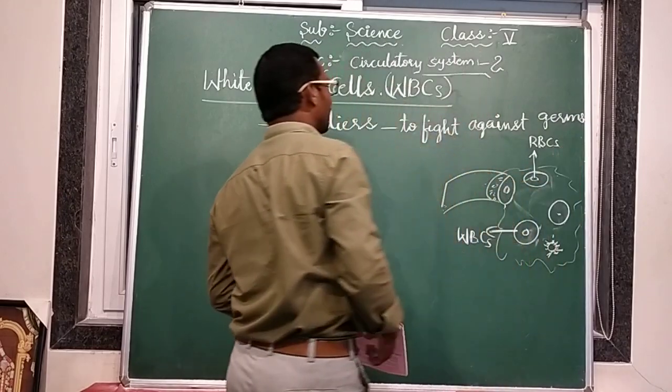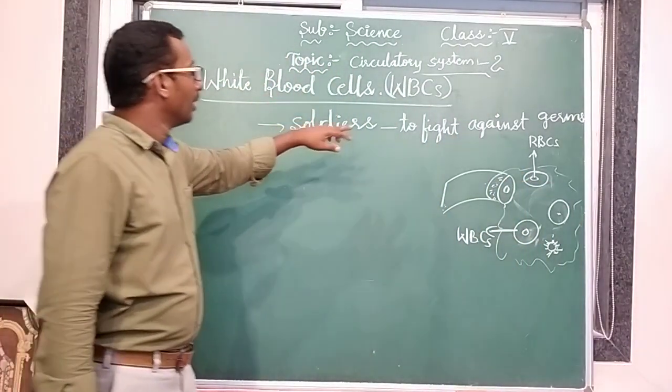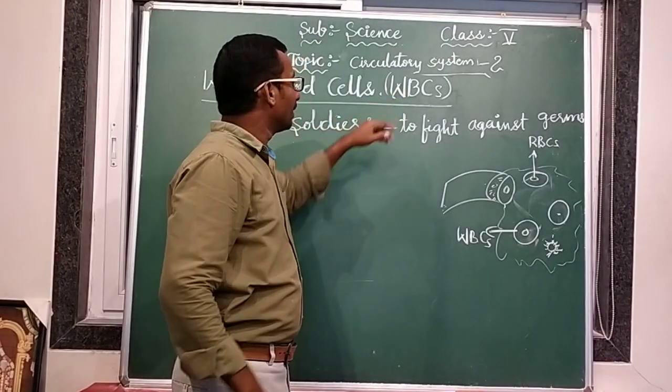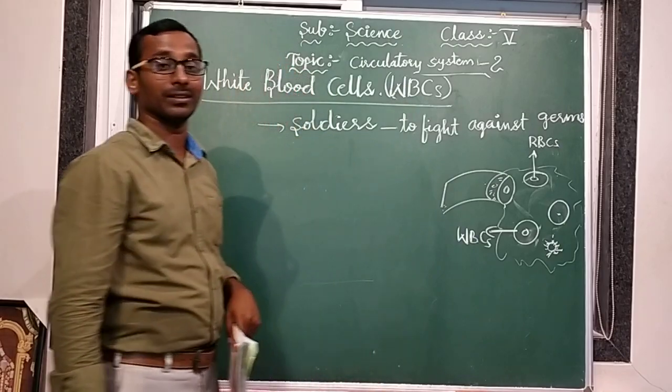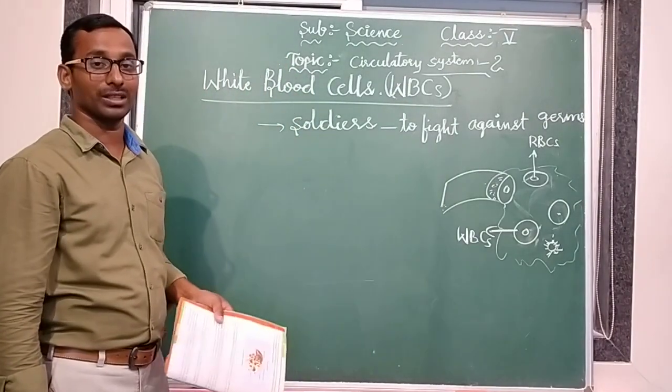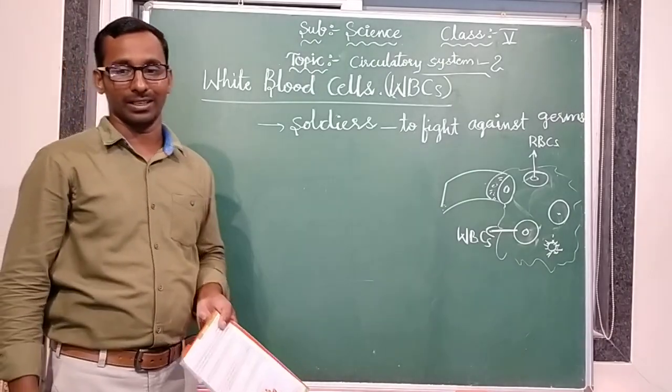If any germs enter into our body, these white blood cells fight with them and kill them. That is why we call them the soldiers of our body. Clear? So this is about white blood cells.